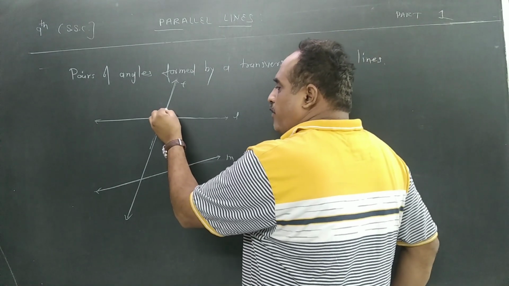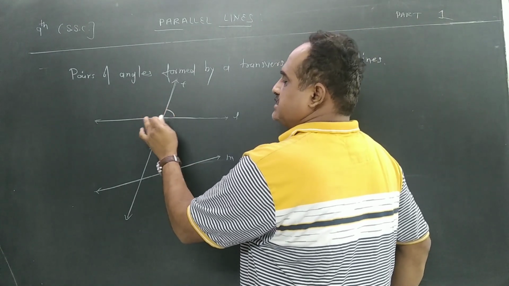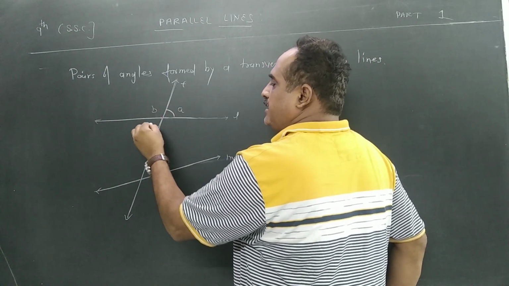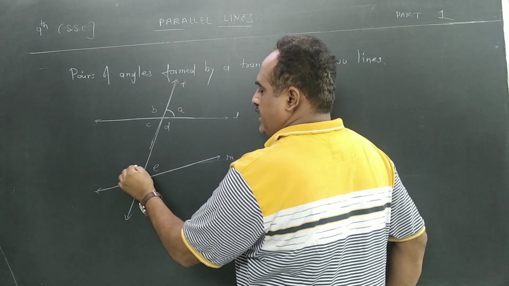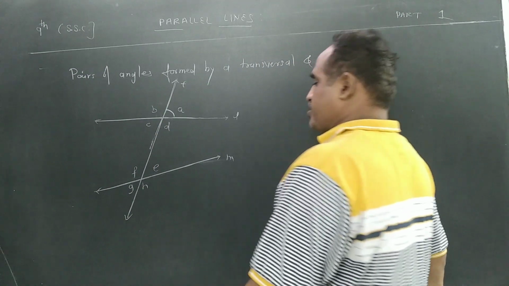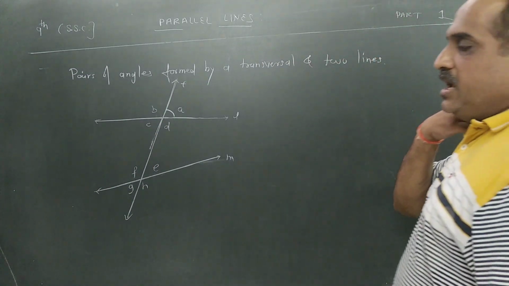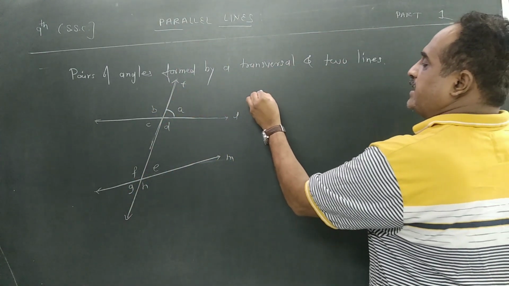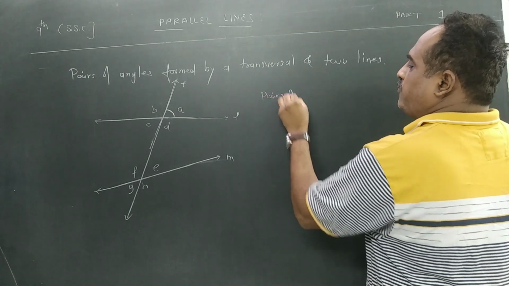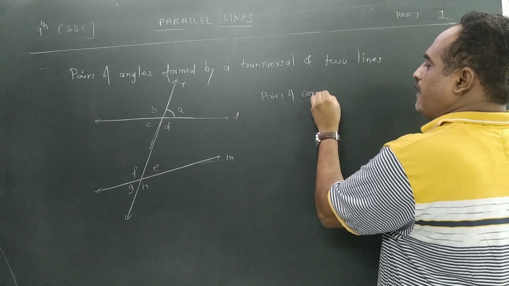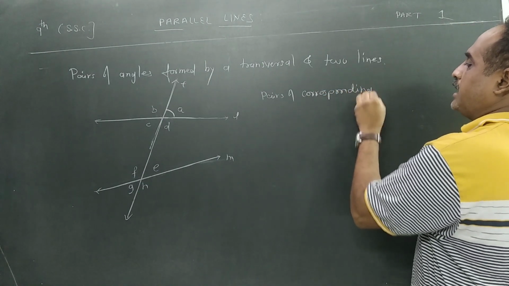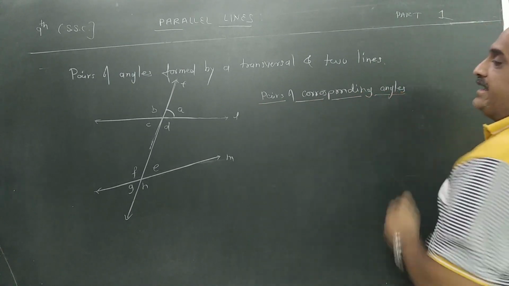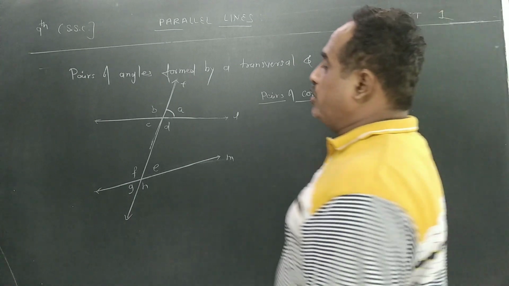And these are the angles formed. This is the angle formed, this is the angle, this is the angle, this is the angle. So I am giving the names as what? Angle A, angle B, angle C, D, E, F, G and H. So some pairs are there. To those angles we are giving a particular name. So first one is pairs of corresponding angles. Which are the pairs of corresponding angles?